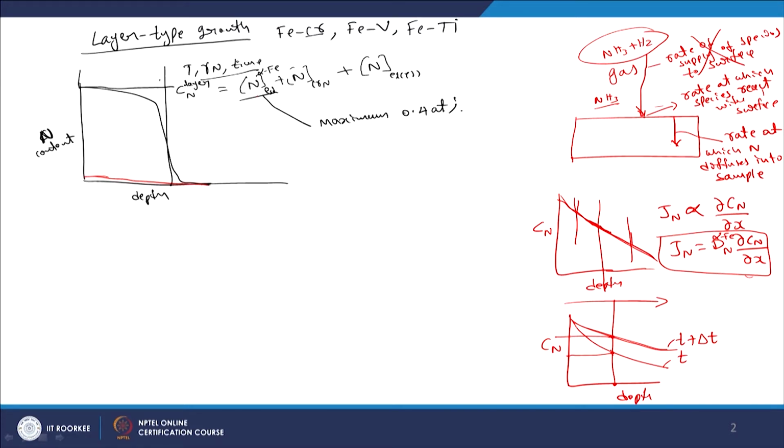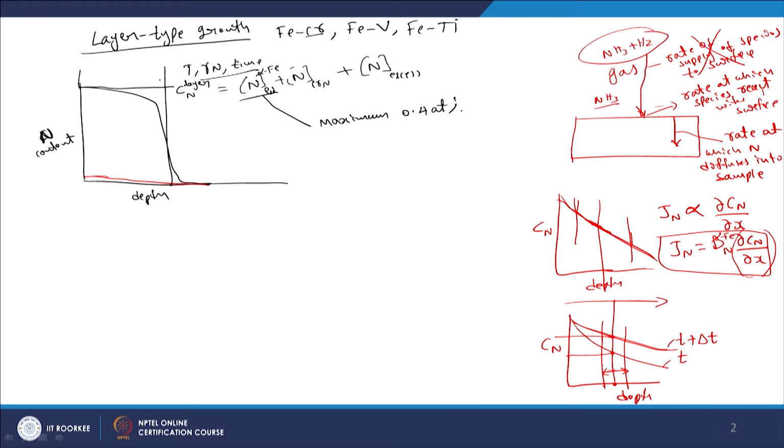That should be possible only through accumulation, if the flux entering this finite region from this section is more than the flux of nitrogen leaving from this section. From this equation, that is only possible if your concentration gradient is different at these 2 points.